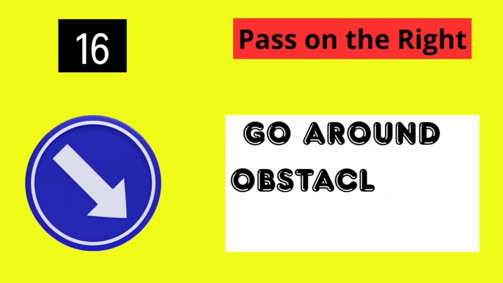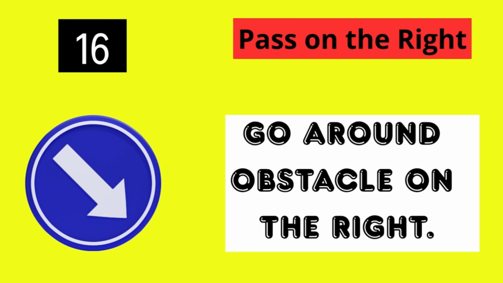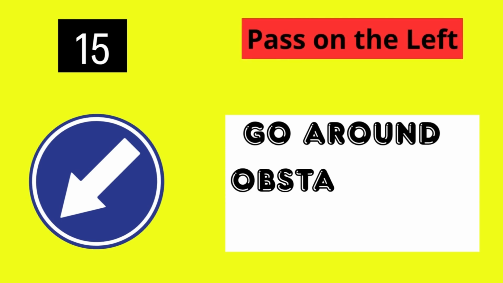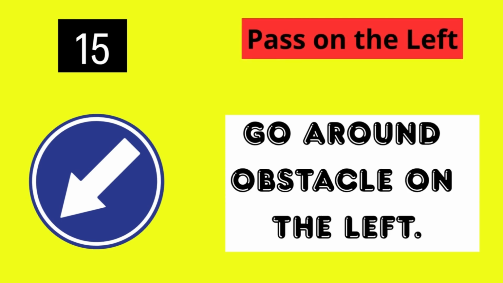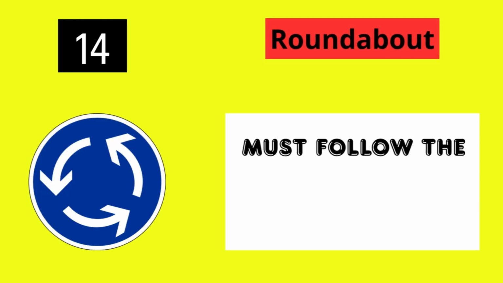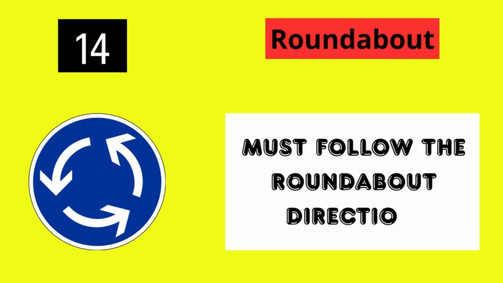Pass on the right. Go around the obstacle on the right. Pass on the left. Go around the obstacle on the left. Roundabout. You must follow the roundabout direction.